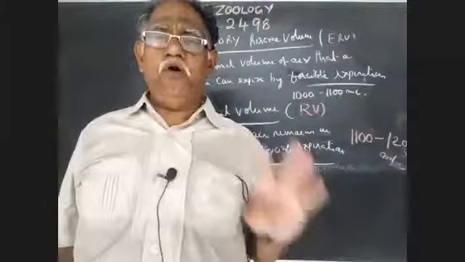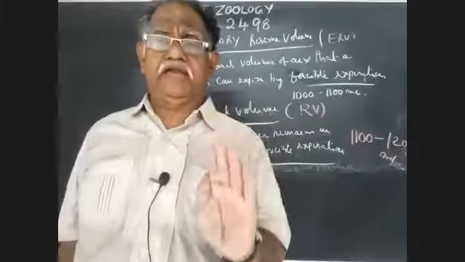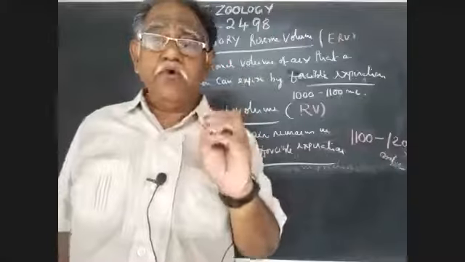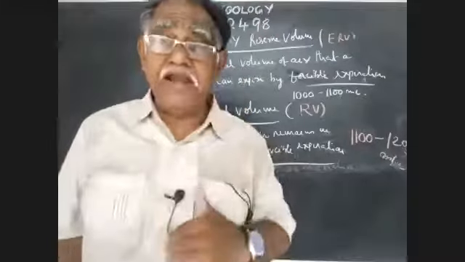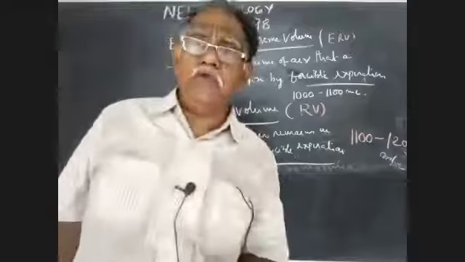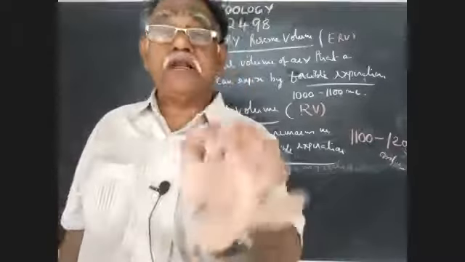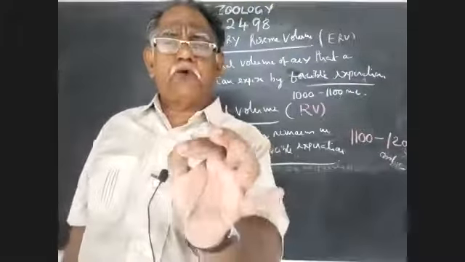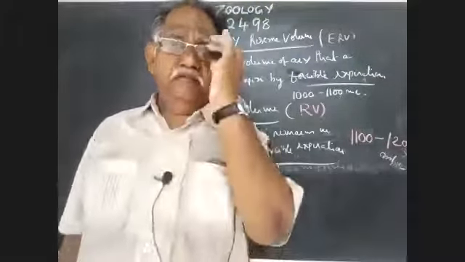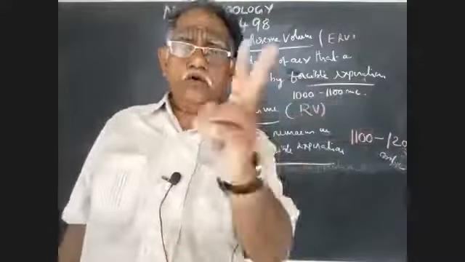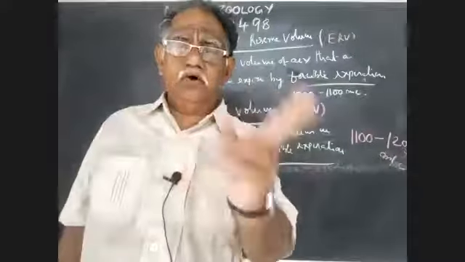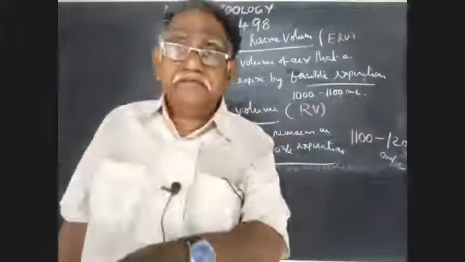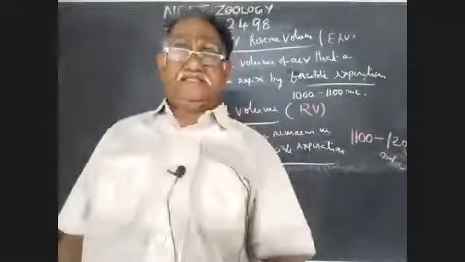So, four volumes of air. One, tidal volume. Listen carefully. It is the volume of air that is inspired or expired during normal breathing. That is measured at about 500 ml per breath, 500 times 12 to 16. So that gives 6,000 to 8,000 ml of air. That is tidal volume per minute in the lungs.